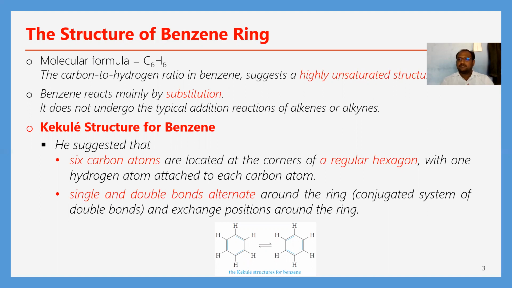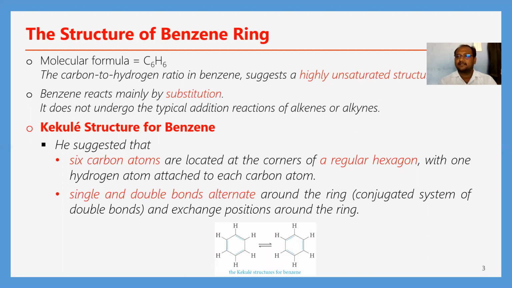Ring. As we know, the molecular formula of benzene is C6H6. This suggests that the carbon and hydrogen ratio is 1:1.